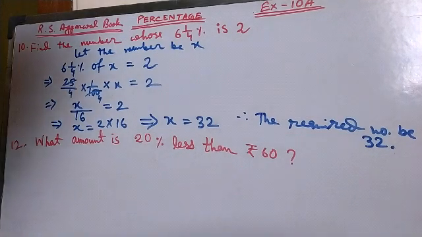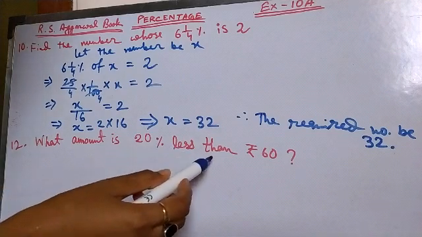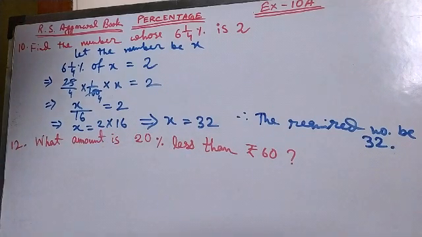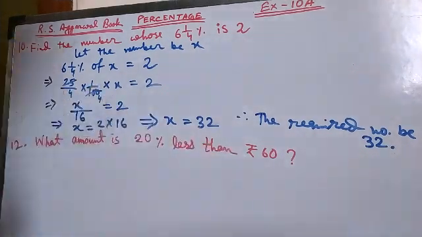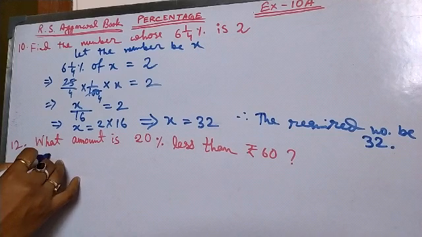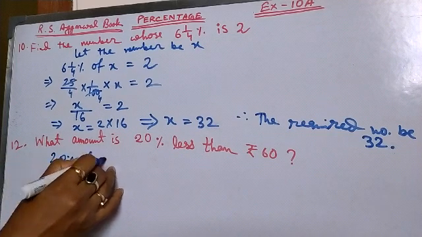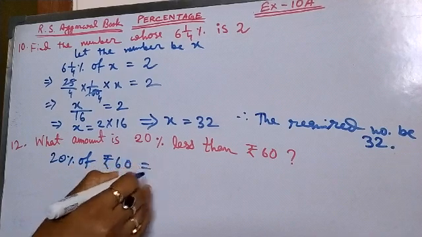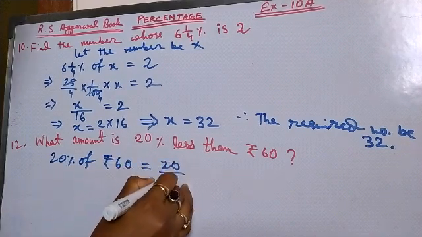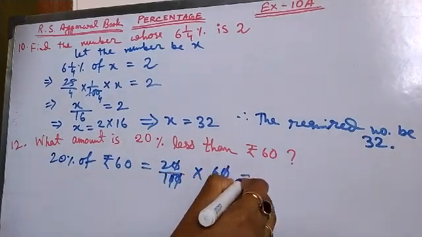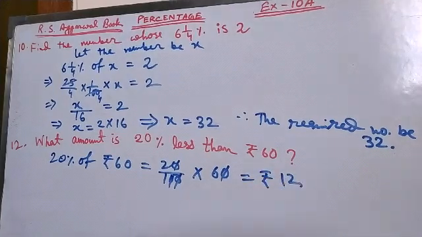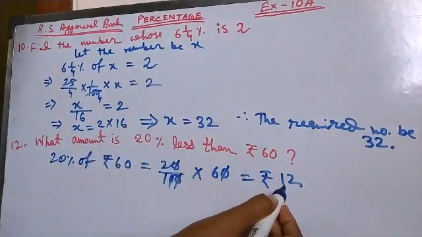Now question number 12. What amount is 20% less than rupees 60? That means we have to first find out what will be the 20% of rupees 60. Then that will be less than from the total amount. So let's see it. So 20% of rupees 60, that means 20 by 100 multiply 60. That means rupees 12. Then this 20% means actually rupees 12.